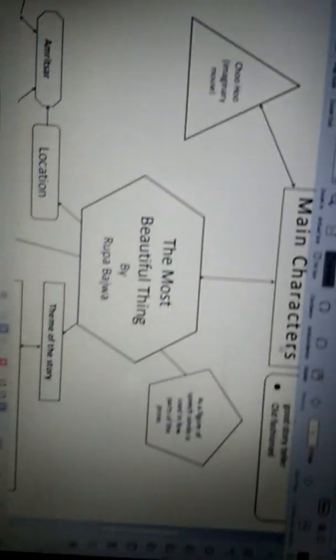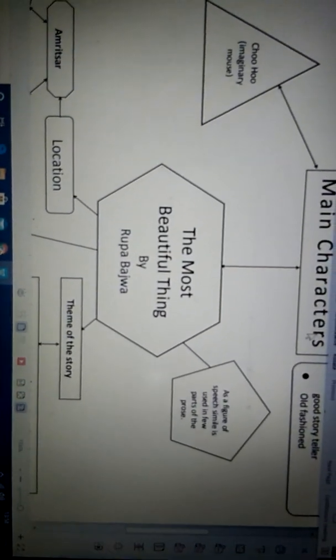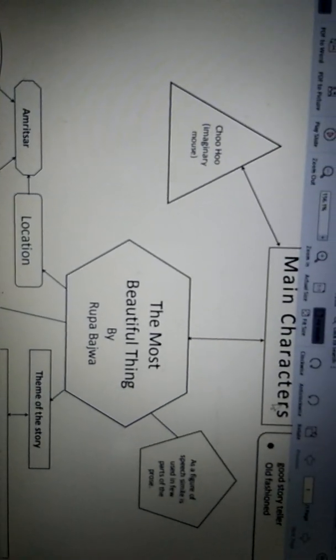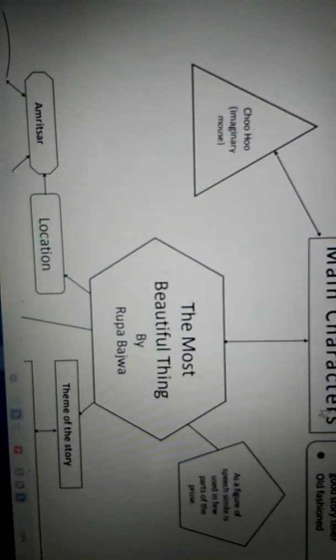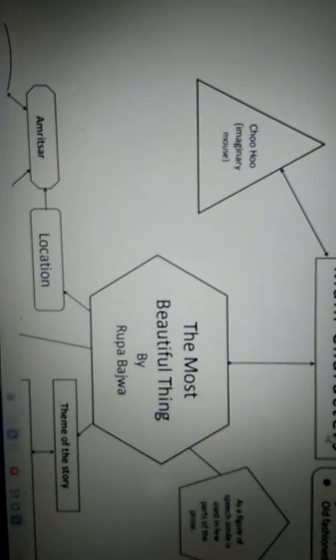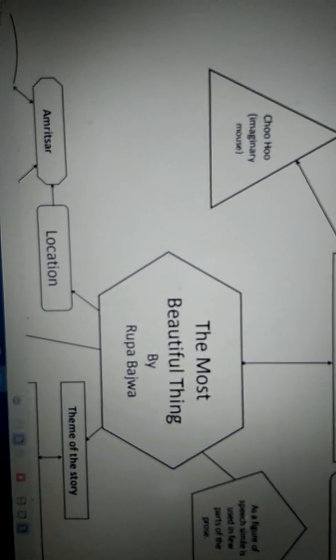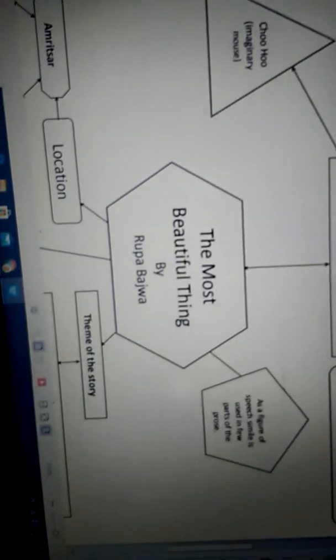So that is the figure of speech that has been used in many parts of the story. So this is the main mind map of the story, The Most Beautiful Thing. I think you all are clear about it. Now we would be discussing the questions that I had given you.